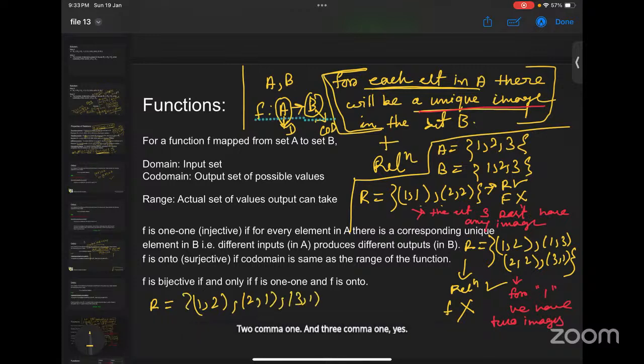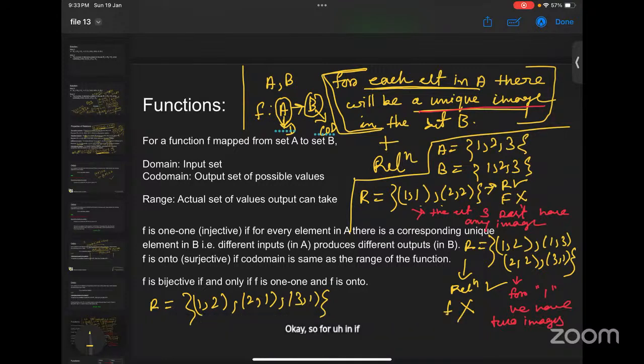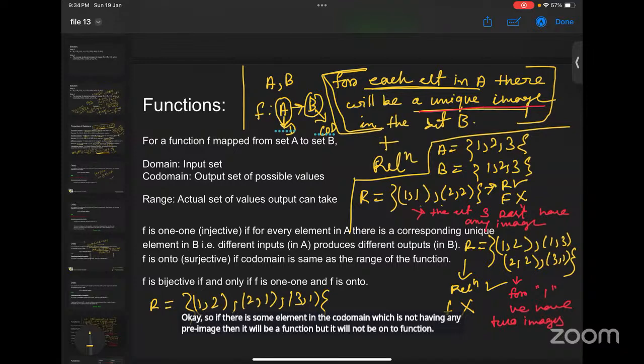Ma'am, when every element in the domain is mapped to the codomain, but one remaining element in the codomain is not mapped, is it a function or not? If there is some element in the codomain which does not have any pre-image, then it will be a function, but it will not be an onto function. I am coming to onto and one-one functions later, but let us first understand what a function is.